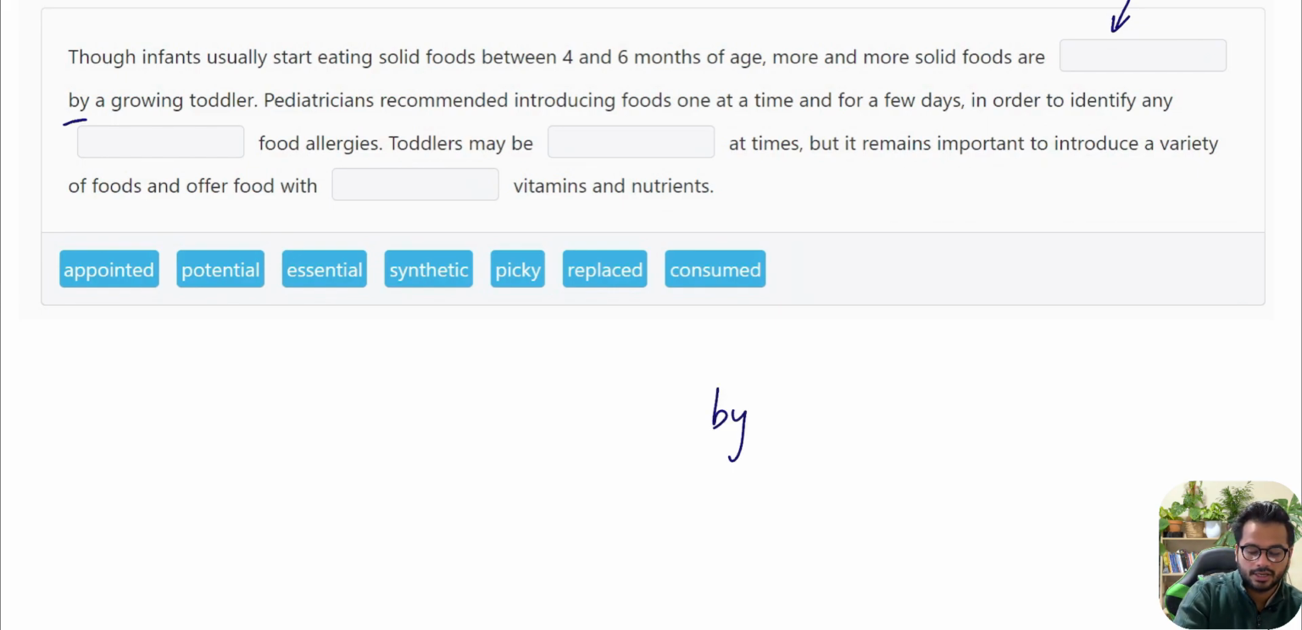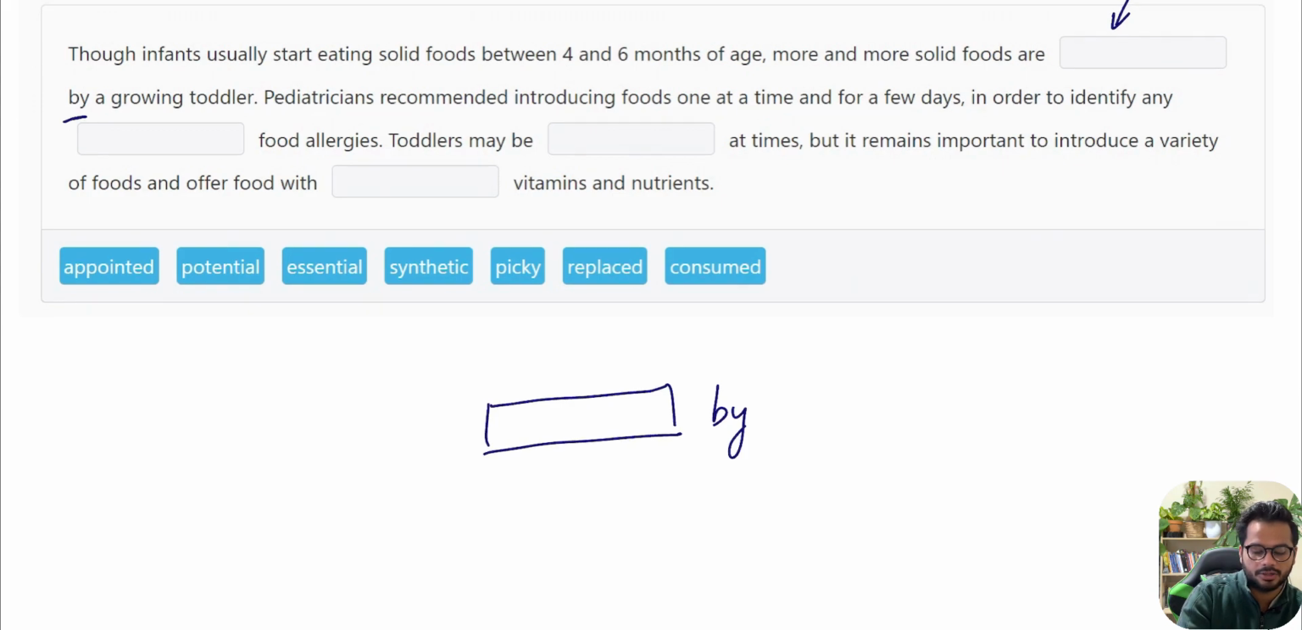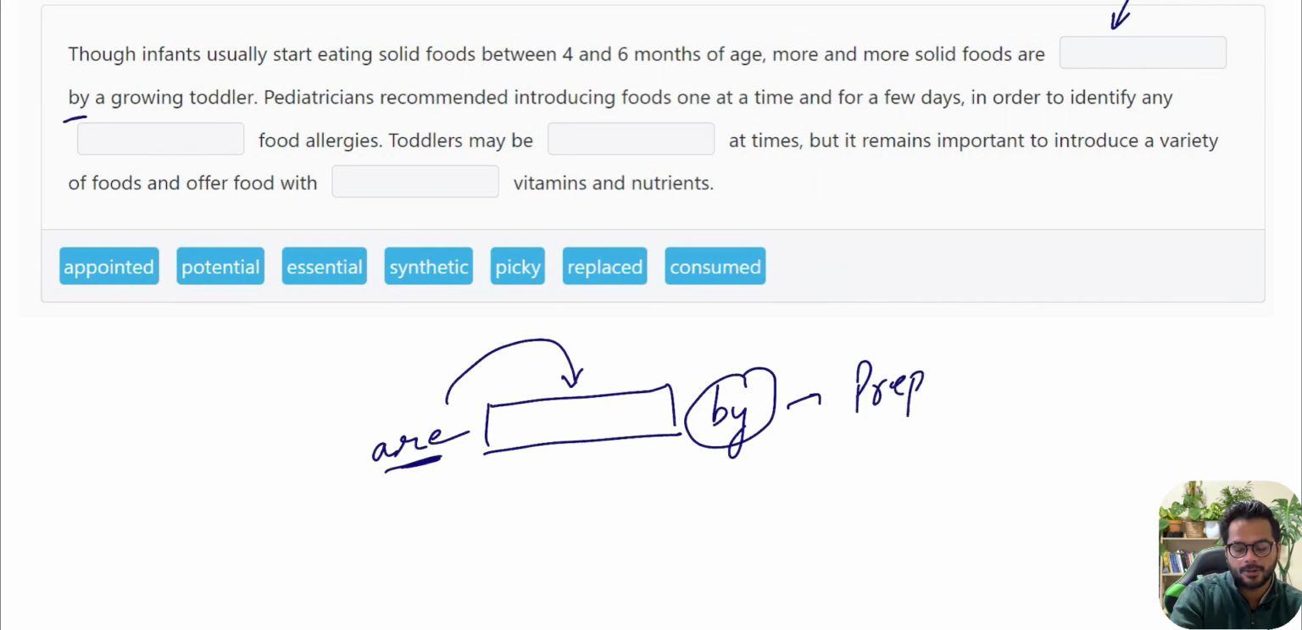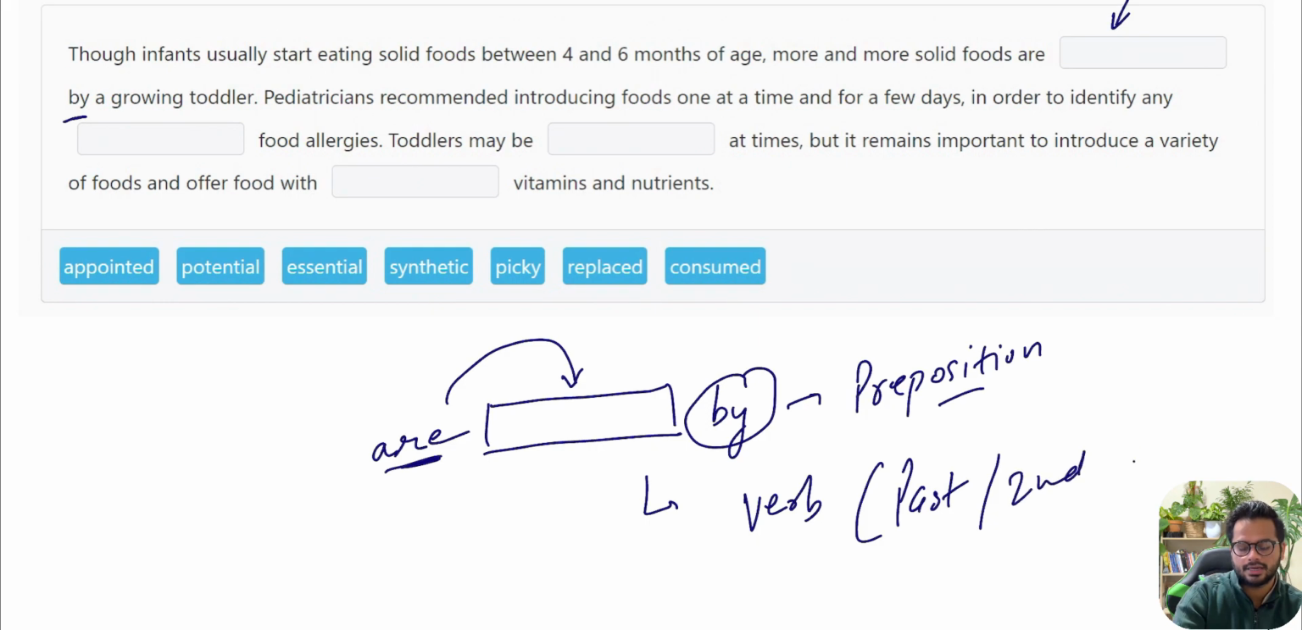So here I am going to use one of my grammar rules, which is there's a blank before the word by, and we can use another grammar rule, which is after the word are there is a blank. So first rule is, if I have got the word by, which is a preposition, and if I have got a blank before the word by, it is always going to be a verb in the past tense or in the second form.